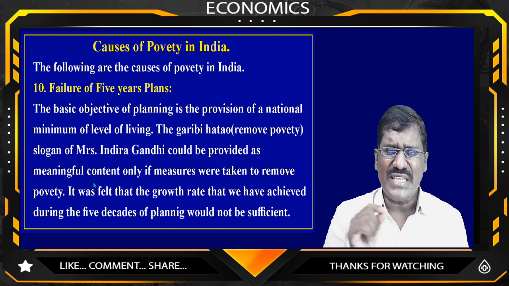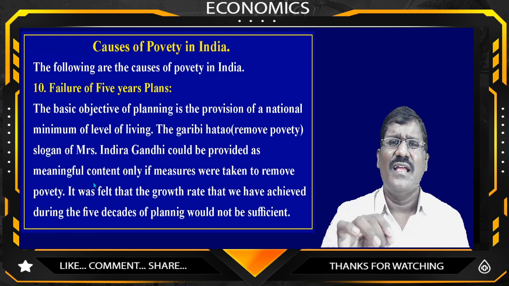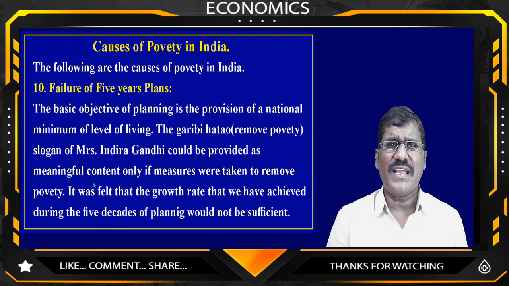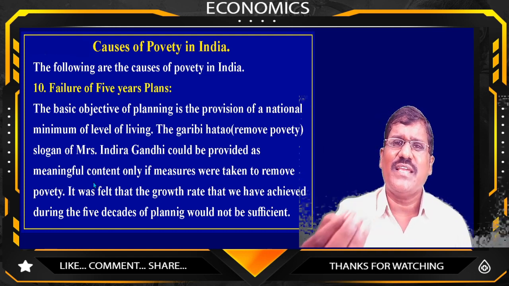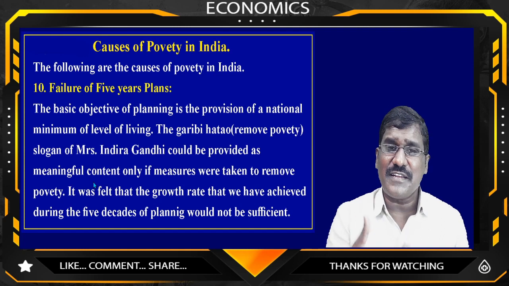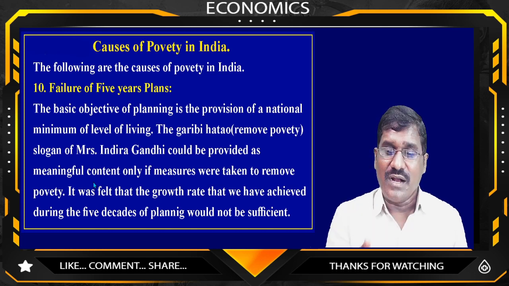So absolutely, we failed to achieve the goals of the 5-year plans. Why? Because we successfully completed only small achievements, but the long-term problems, the chronic diseases of the country, remain: unemployment, poverty, heavy population, and income inequalities.